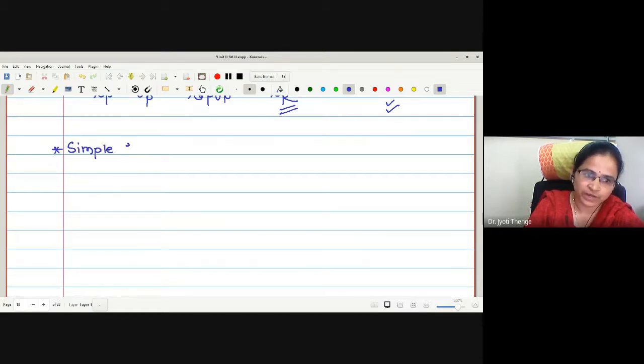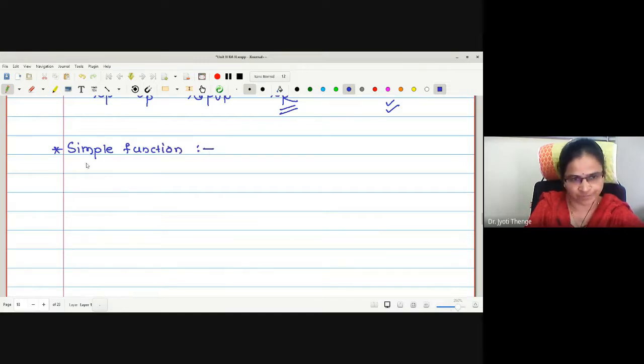Okay. Now the definition of a simple function is very easy. This is a measurable function. A simple function is a measurable function having a finite number of values. Let me write the definition.